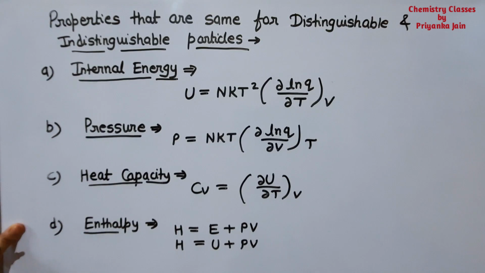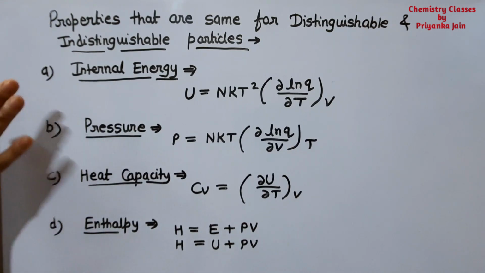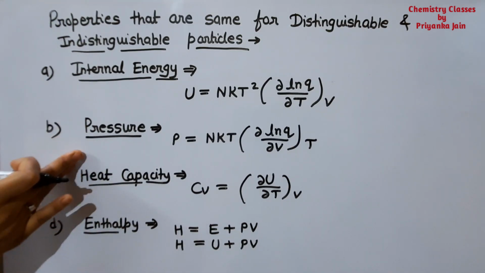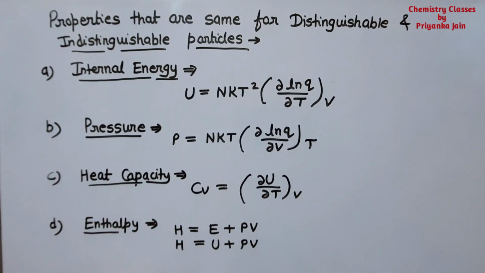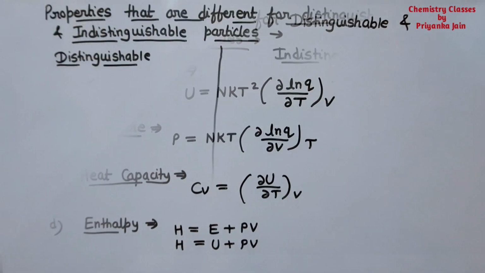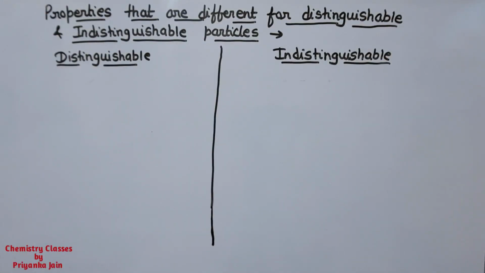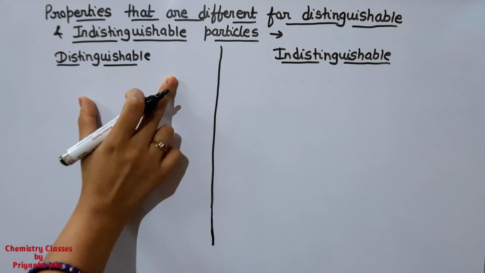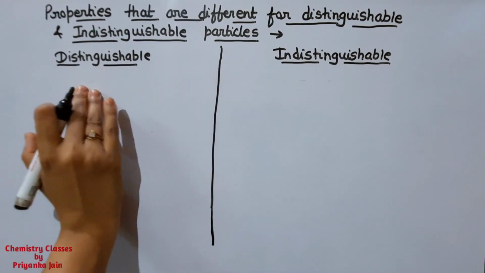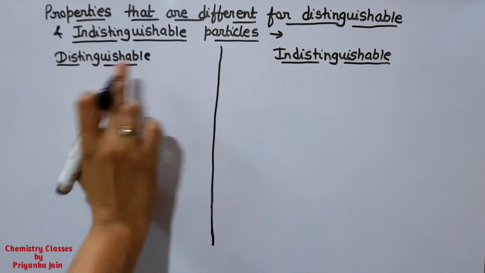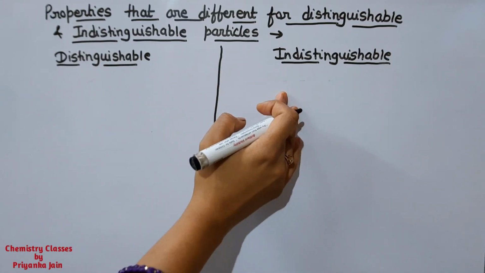All these properties will be the same for distinguishable as well as indistinguishable particles. It means if you are given solids, liquids or gas, you just have to apply these formulas. Now we have to see the properties that are different for distinguishable and indistinguishable particles. So we will have to understand two different formulas, one for distinguishable and another for indistinguishable.